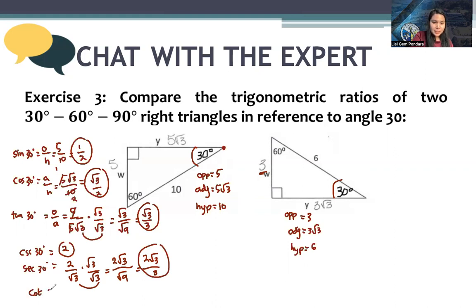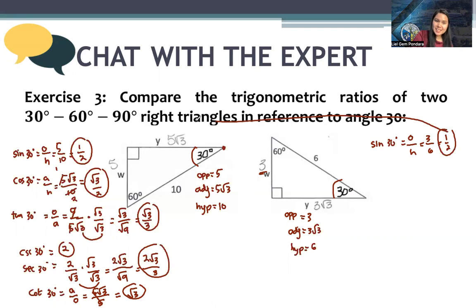How about our cotangent? The adjacent over opposite. So 5 square root of 3 over 5, cancel. We're left with square root of 3. Let's check with the other triangle if they have the same. Sine 30. So 3 over 6, that's 1/2. They are just the same, right?